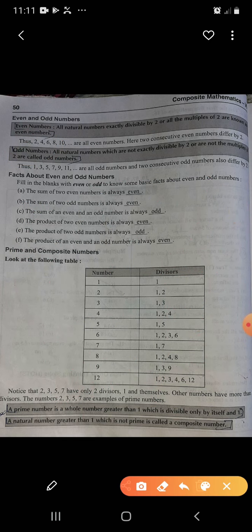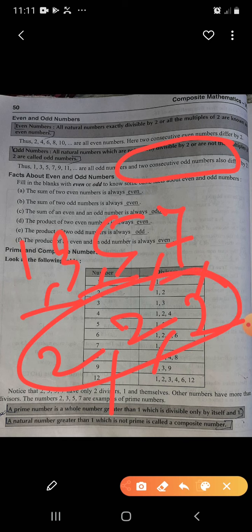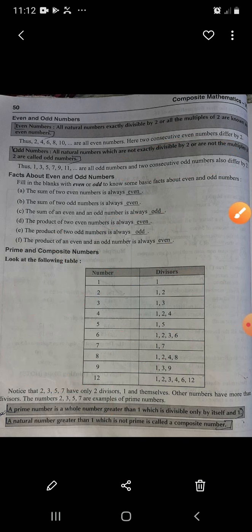And see that two consecutive odd numbers also differ by 2. If I say 1, 3, 5, 7, see the difference: 3 minus 1 is 2, 5 minus 3 is also 2, and 7 minus 5 is also 2. Their difference is always 2, consecutive-wise, back to back.